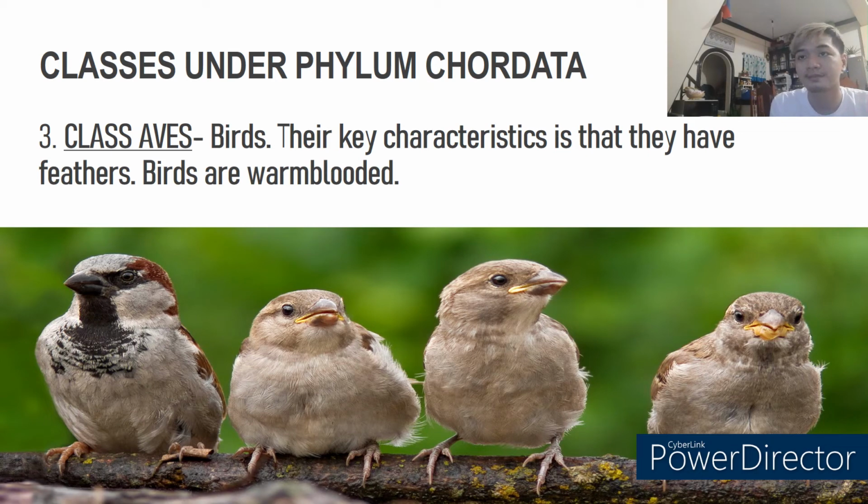Class Aves. Birds. Their key characteristic is that they have feathers. Birds are warm-blooded. Also, birds are known to lay eggs when they give birth. Birds are also identified by the fact that almost all of them fly. Some do not, like penguins and ostrich. The reason is that their body is heavy compared to their wings.